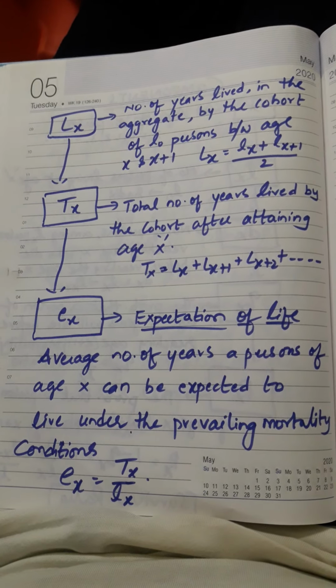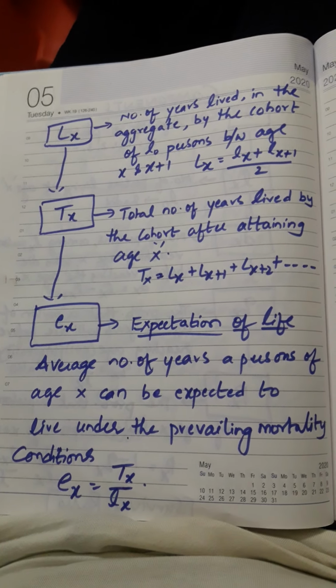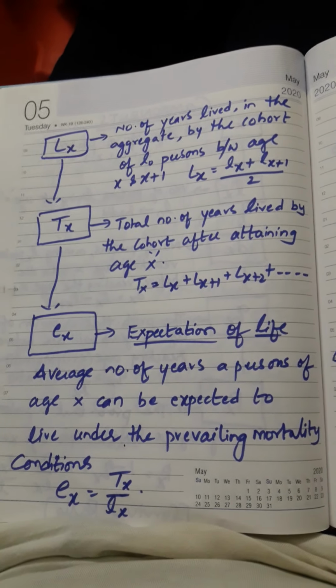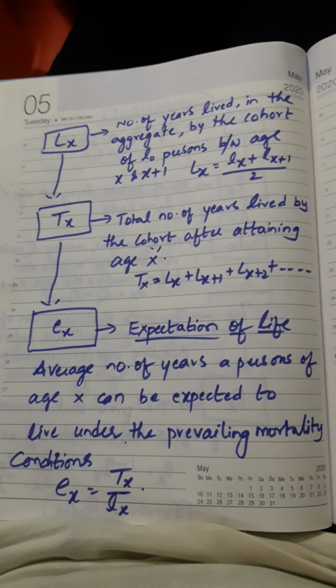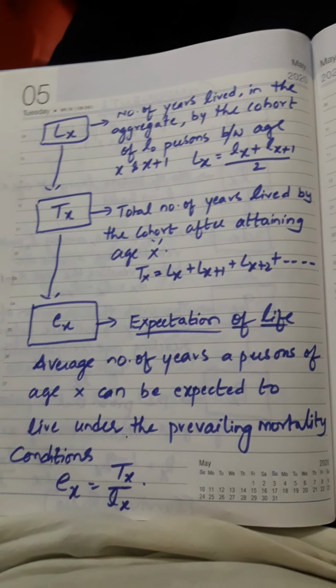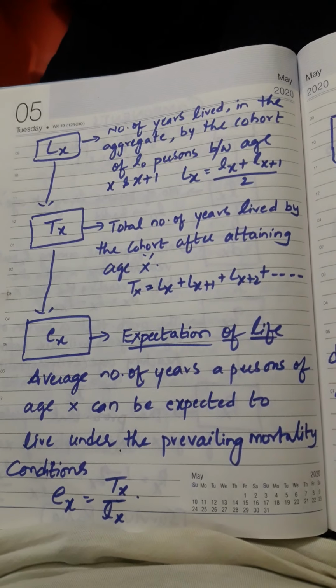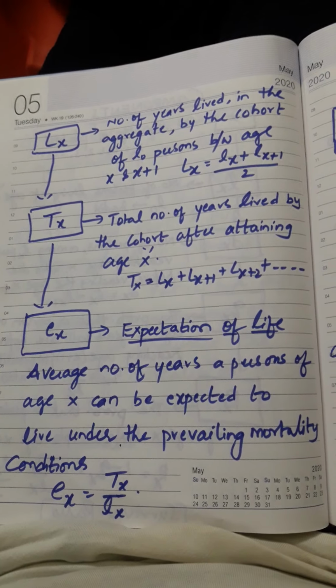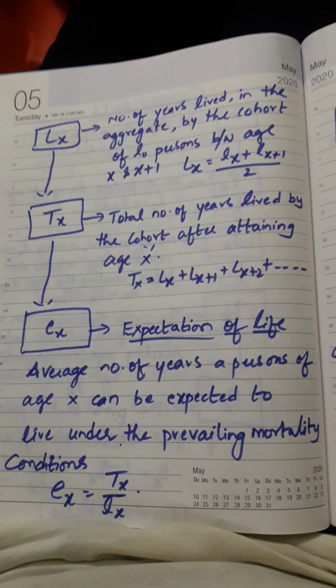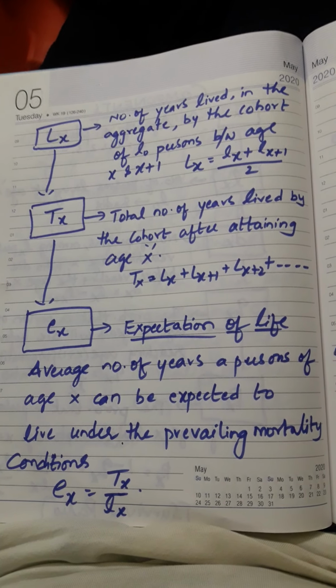Average you are doing it, (a + b)/2, right? So x age and x plus 1 age by 2, taking the living ages of both. Average we are calculating between x and x plus 1, how many years they are living. Now here the total number of years lived by the cohort after attaining age x, that is capital Lx plus 1, and so on.